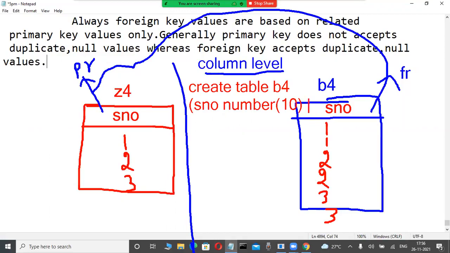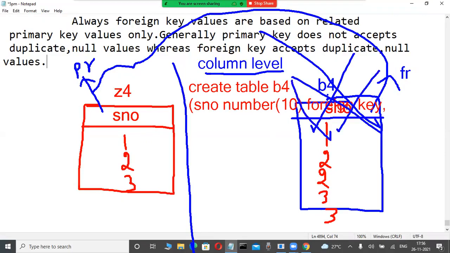Foreign, F-O-R-E-I-G-N, foreign key. So many fellows are telling like that. Impossible. That's why I'm already telling you, this onwards it is different. Whenever we create a table level constraint, only then is the foreign key keyword there. If we define a column level constraint, the foreign key keyword is not there in any database worldwide. Don't try to use the foreign key keyword when establishing a relationship between tables at the column level.